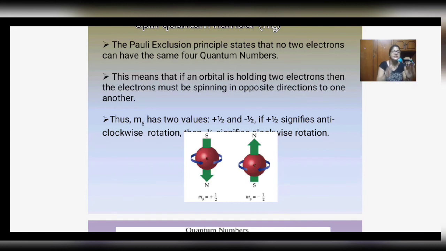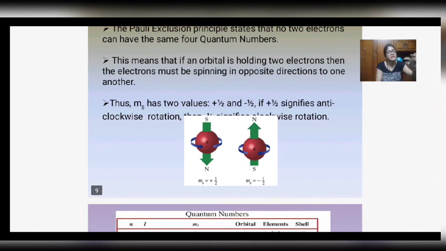We consider a particular atom. We take two electrons which are in the same subshell and same orbital, even then they will not have all four quantum numbers with the same values. If the other three values are the same, then they must have different rotation. That is, their spin quantum number must vary.